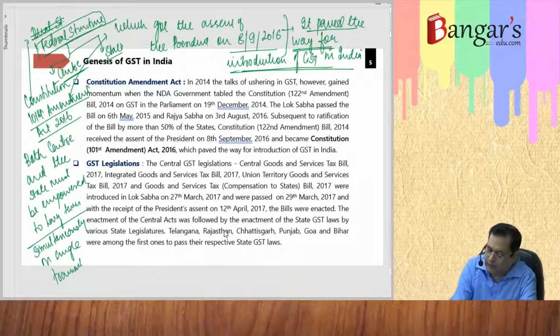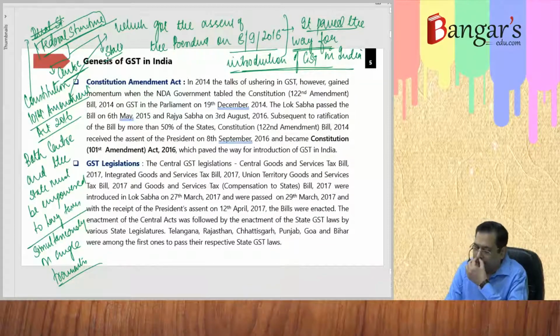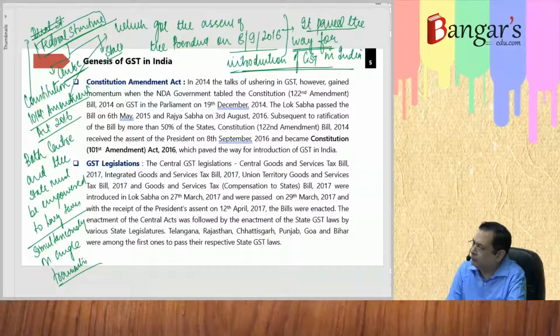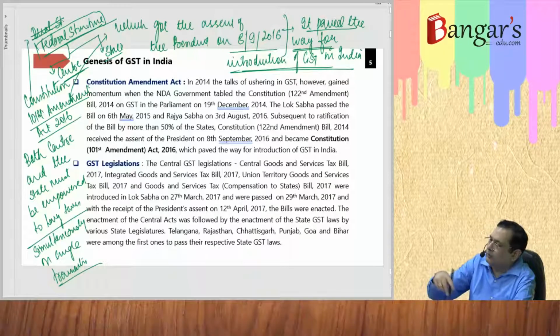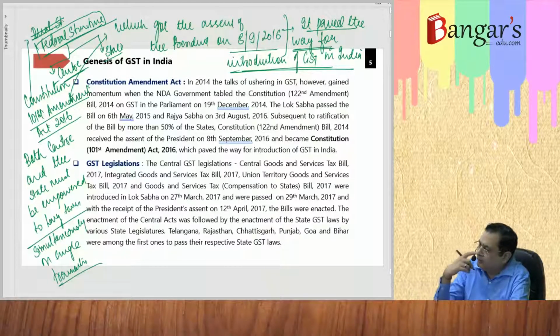For that we needed what? The amendment in the Constitution, and the amendment in the Constitution came with effect from what? This 8th of September 2016, when the Constitution 101st Amendment Act 2016 was made, which gave power to levy a single tax. That is what? On a single transaction, the center and state government both are given the power to levy the tax.